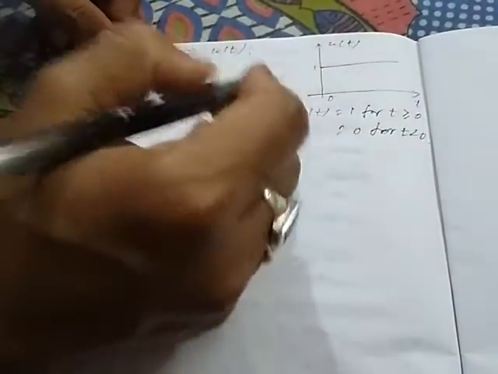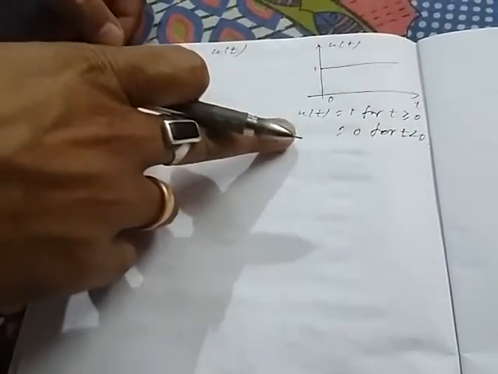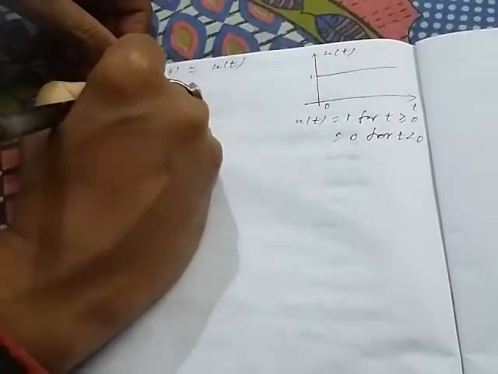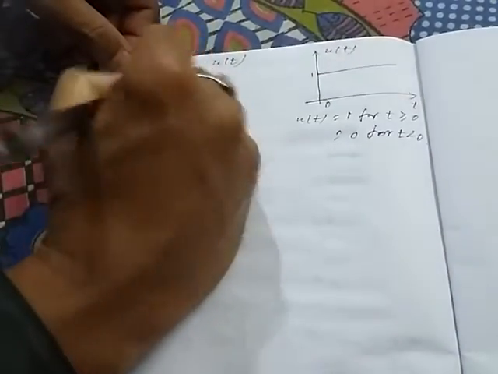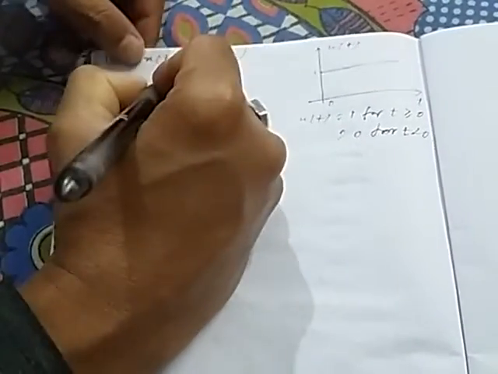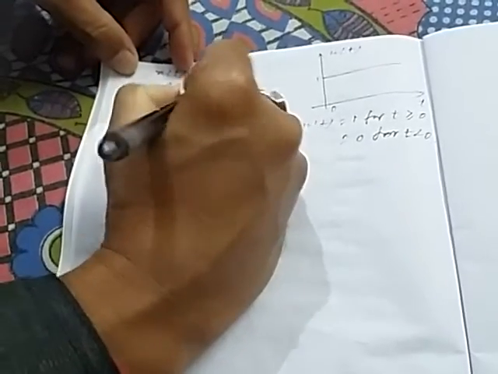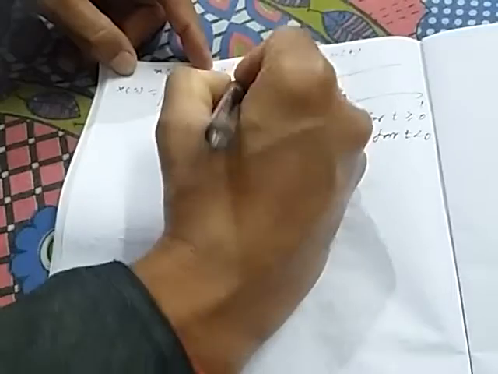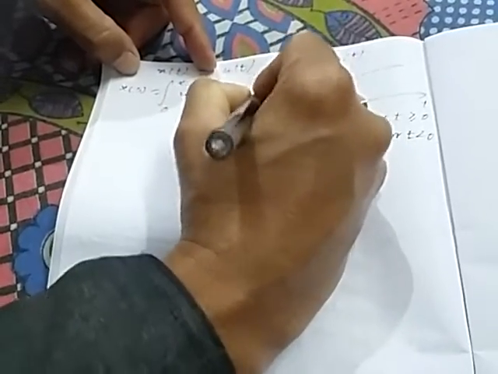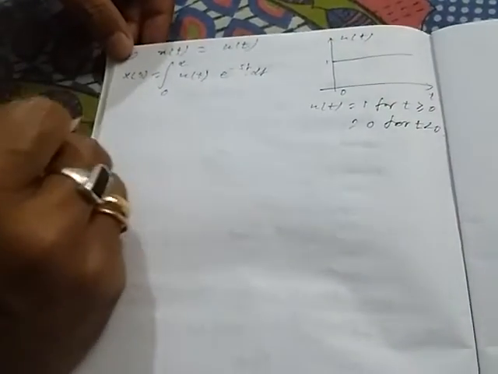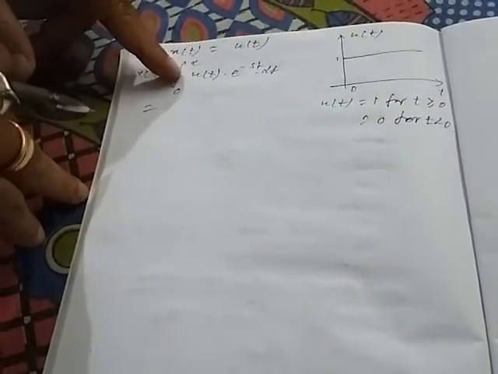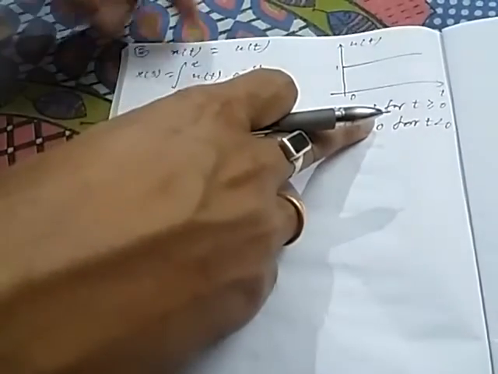From this we can see that u(t) is a causal function. So when we are doing the Laplace transform of u(t), we will take the formula of the unilateral Laplace transform, that is the integration from 0 to infinity of u(t) times e to the power minus st, dt. Now for this range, u(t) is valid, u(t) has the value of 1.